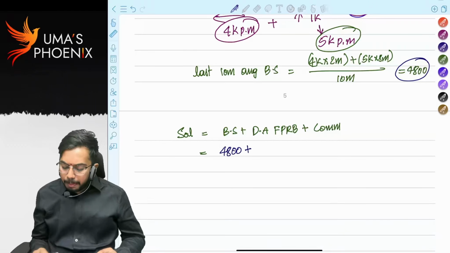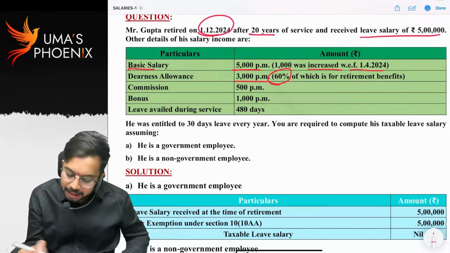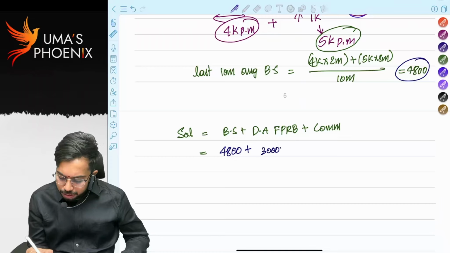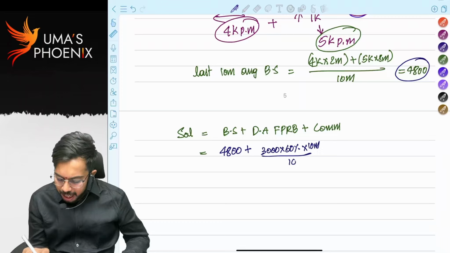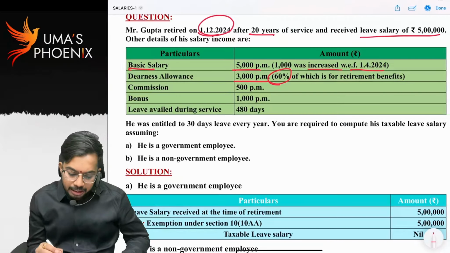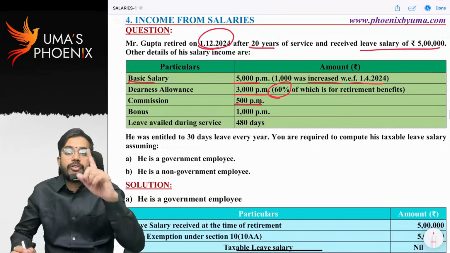Now DA forming part of retirement benefits. How much is forming part of retirement benefits? 60%. That means 3,000 into 60% into 10 months divided by 10 months. There will be no change. Plus commission as a percentage of turnover. See, this is general commission 500 per month. What we need to consider?